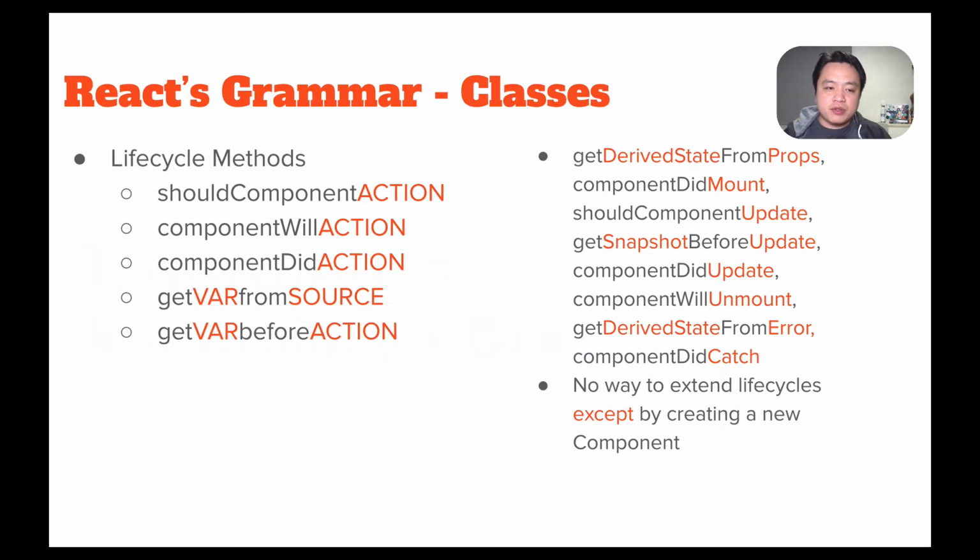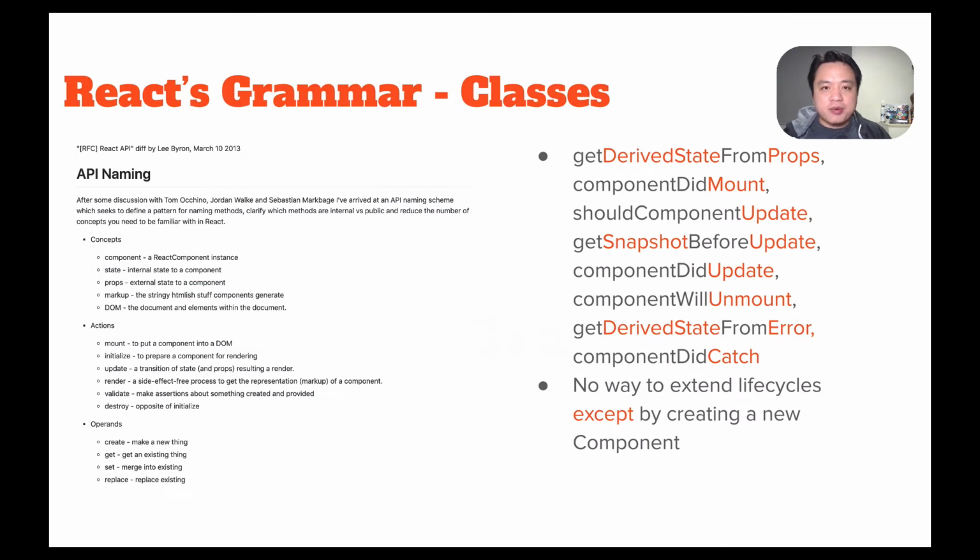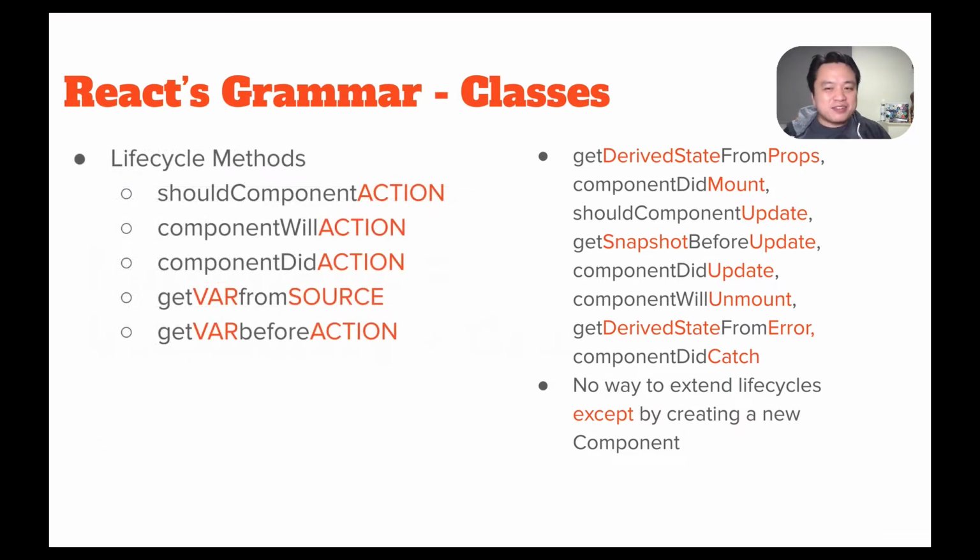But fewer people know about the care with which React's grammar was constructed. This dates back to the open sourcing of React, when Lee Byron redesigned the API to propose an explicit grammar for all of React's external APIs. All lifecycle methods took one of a few forms: should component action, component will action, and component did action. More recently, we added get derived state from props and get snapshot before update.